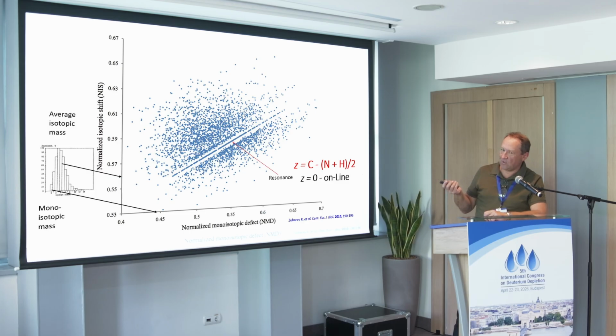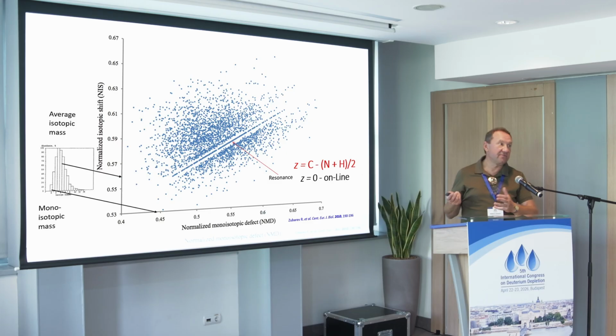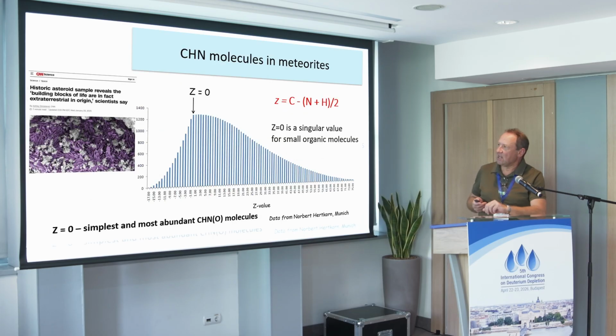If Z is below 0, then the molecules are below the line, and above the line is positive. So what is Z equal to 0, for which you have this straight line? We call it a resonance, isotopic resonance. It turns out these are the molecules which have the simplest possible structure.